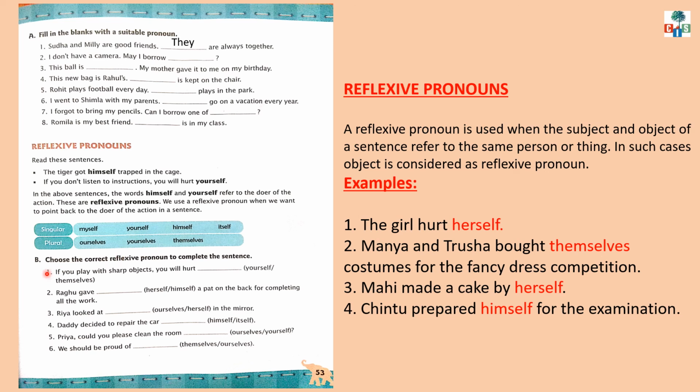Now, let us have a look at exercise B. Choose the correct reflexive pronoun to complete the sentence. Number 1. If you play with sharp objects, you will hurt dash. Now, what is the subject here, children? You. If the subject is you, which reflexive pronoun will we use? Yourself or themselves? Yes, yourself.